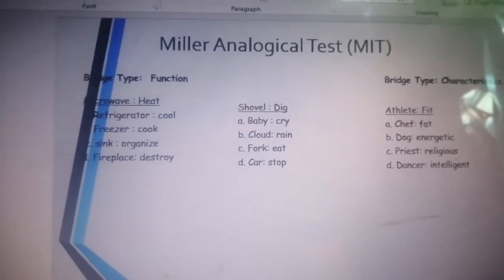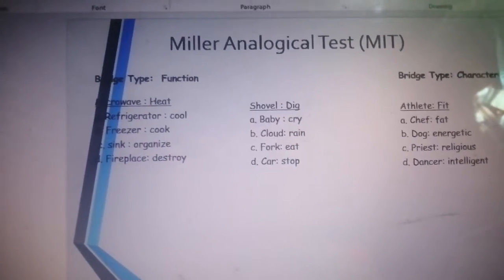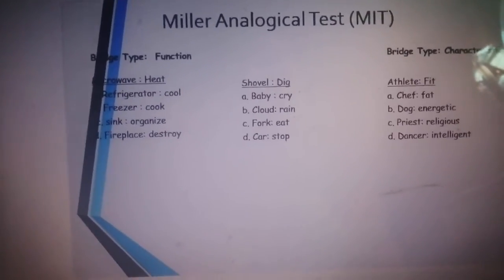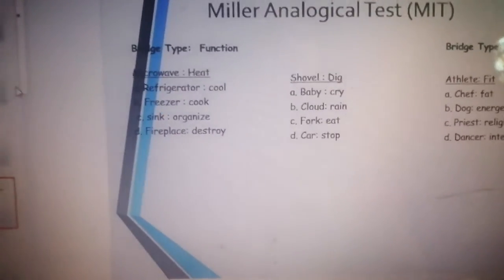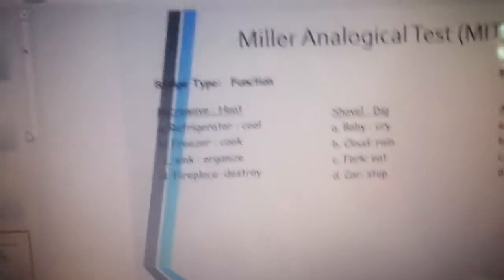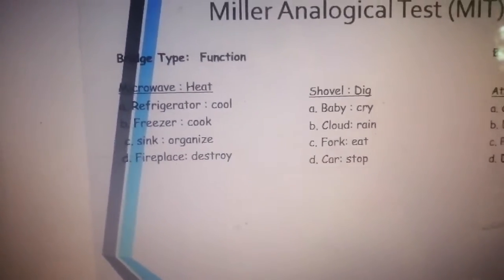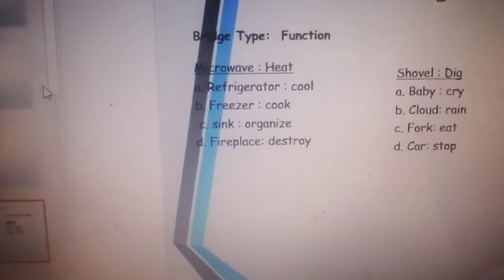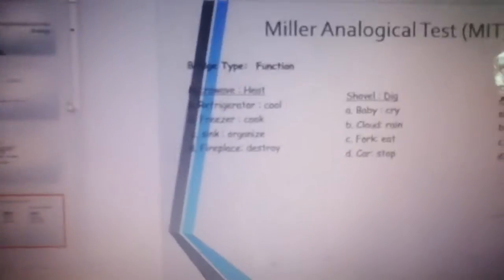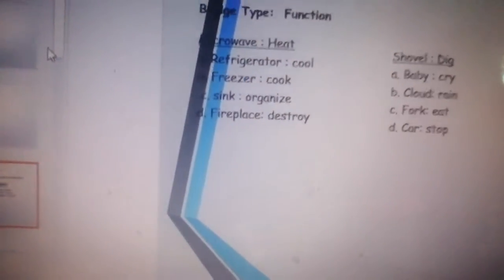An example, we got this from the MIT, and they usually use this for student admission. So when you are taking the MIT, you are looking for the similarities. And the bridging type here is function. Microwave is used to heat. Now what in the choices has the function?